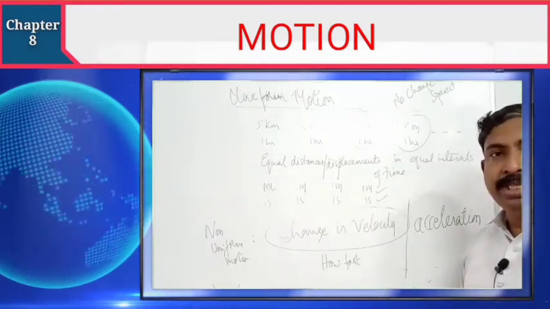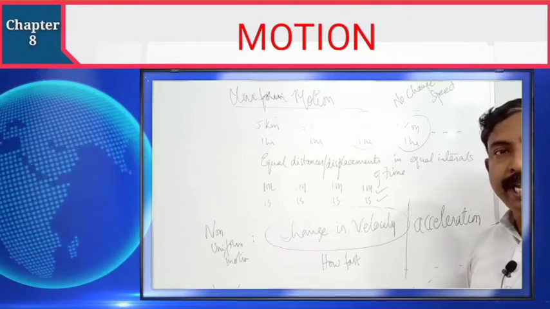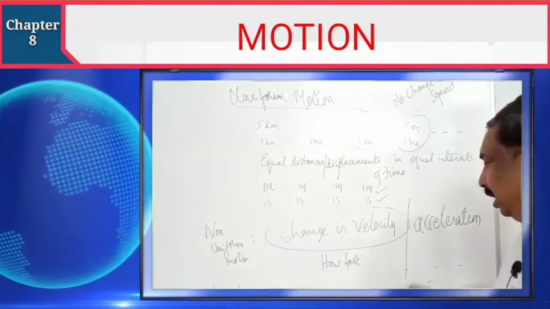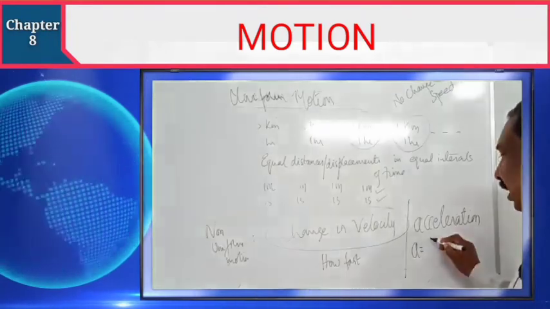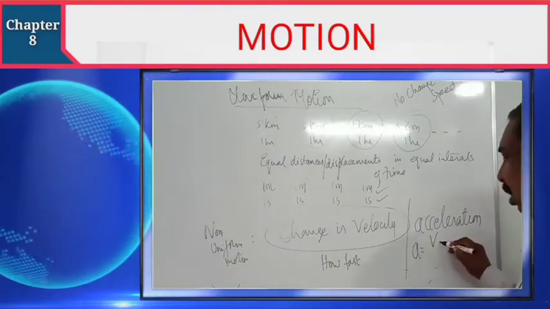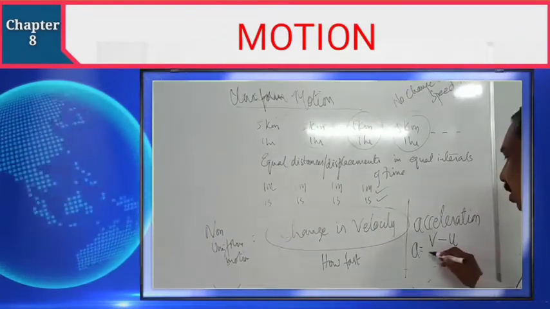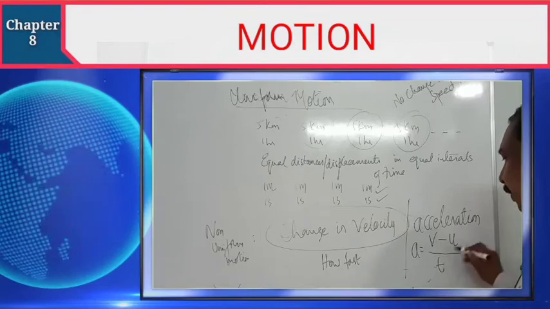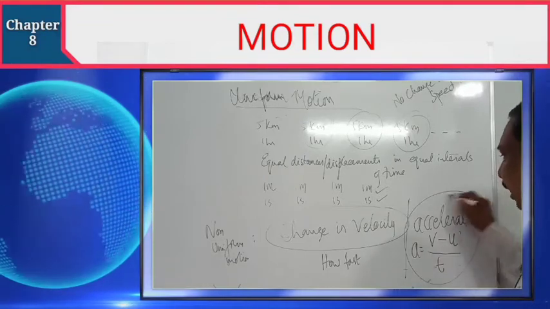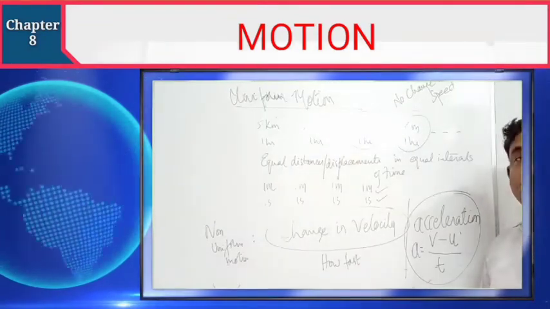What is acceleration? Rate of change of velocity. If velocity is changing from initial velocity u to final velocity v, the rate of change of velocity by time is called acceleration.